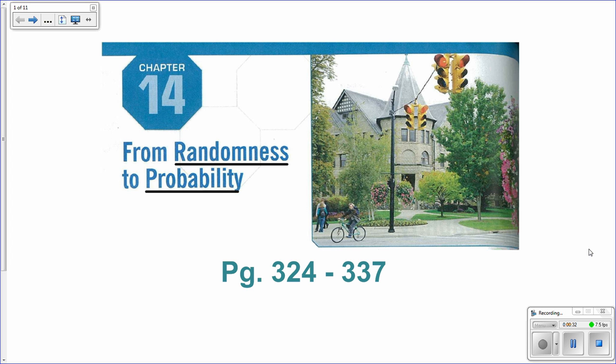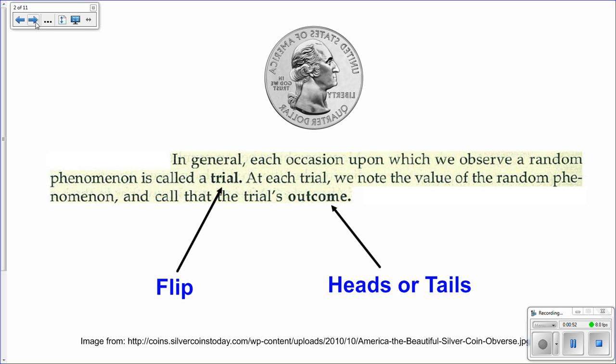For example, whether or not you have to stop at a stoplight could be thought of as a random event. Or whether or not you make the train or you have to wait for the train. It's a random event. And you can think about random events in terms of probabilities. Before we do that, we need to talk about some terms that are used in probability.